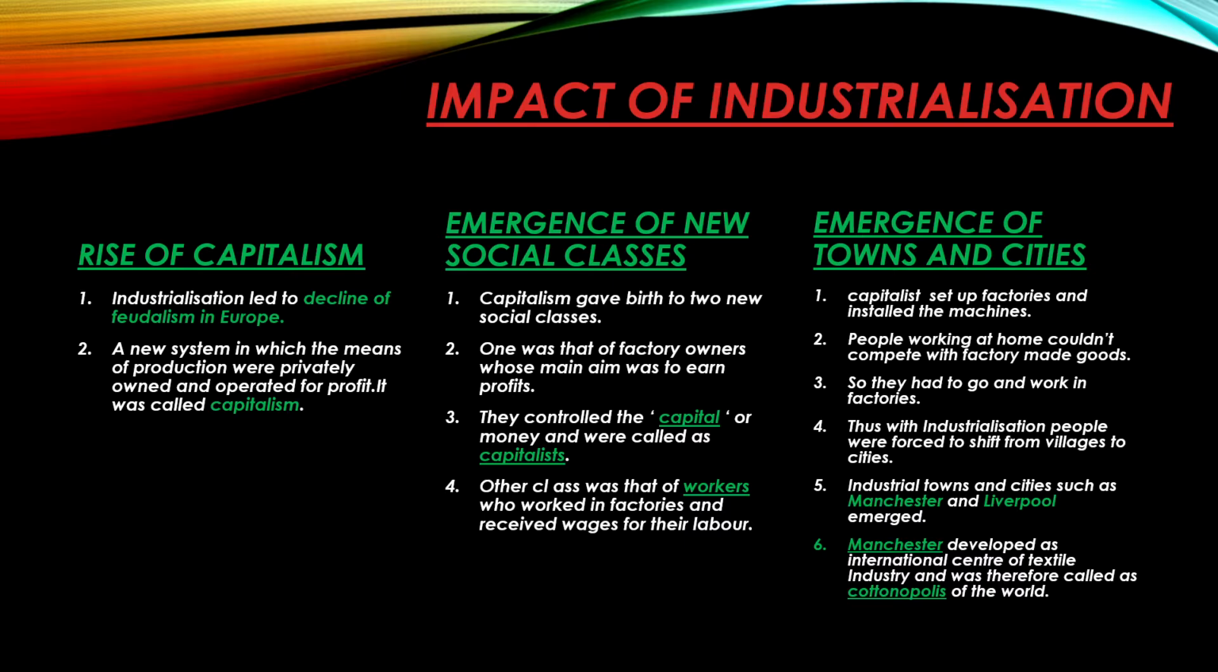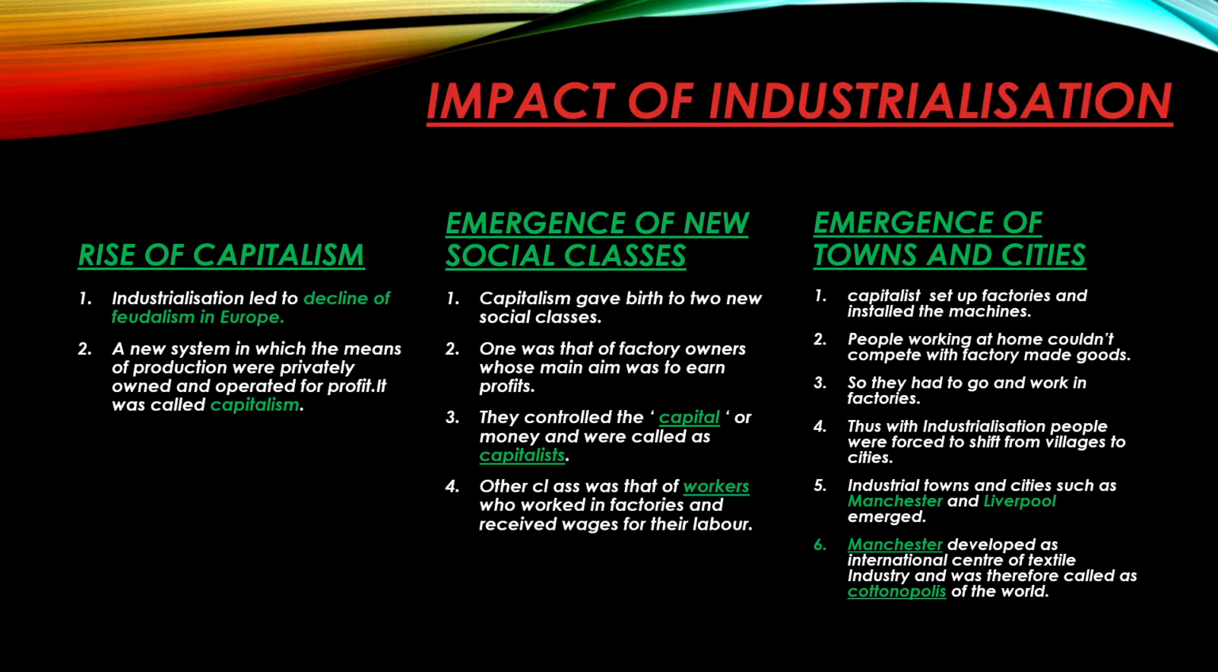The next impact of industrialization was the emergence of new social classes. There were two new social classes that came up. The first was that of the factory owners, whose aim was only to earn profit, and they controlled the capital or the money and were called capitalists. The other class that came up were the workers who worked in the factories and received wages for their labor.